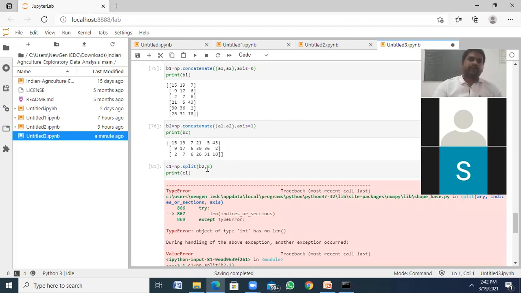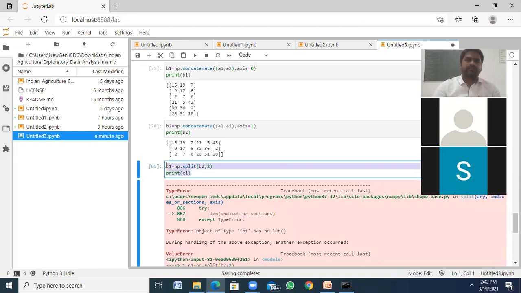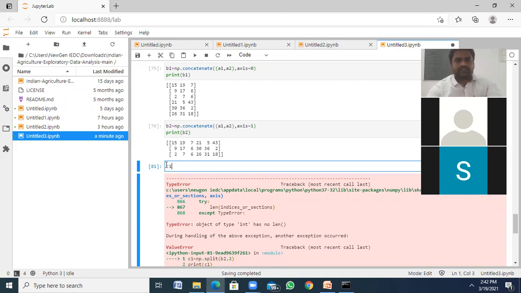Sorry. Okay, first I want to take one random integer, like C1 is equal to np.random.randint of 6, comma, okay, not 6, 20. The size is equal to a 6 by 6 matrix.